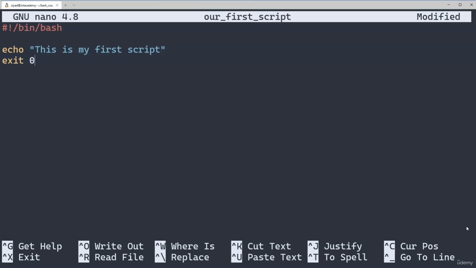Note that you're not always required to place an exit status in your bash script. Although it's very helpful to define one yourself, if you choose not to add an exit status, the shell will simply take the exit code of the last command it ran as the final exit code of the script. You can now save your script and go back to the terminal.